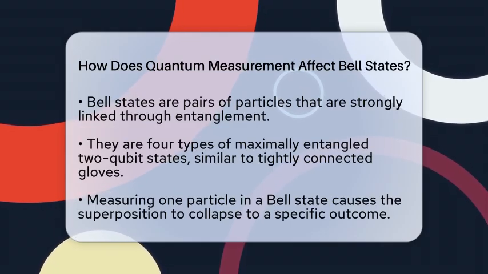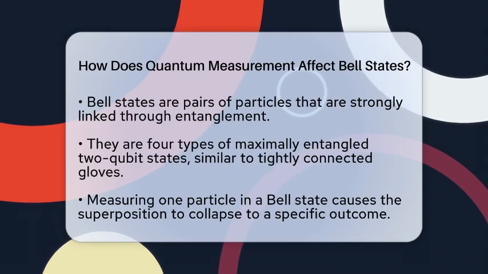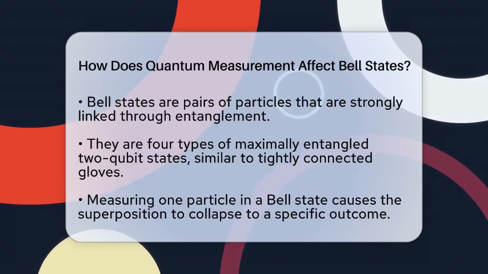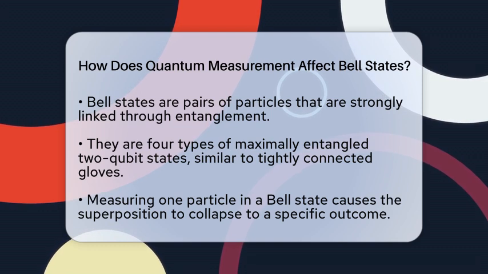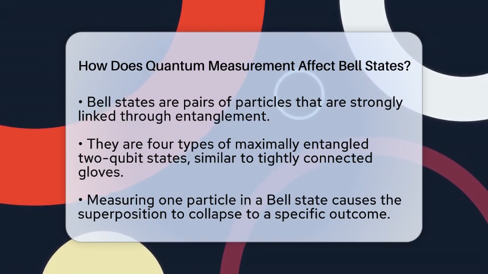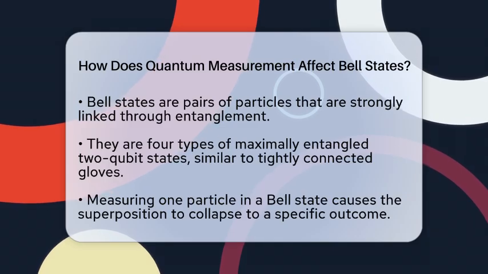Bell states are special pairs of particles that are deeply connected through a property called entanglement. When you measure one of these particles, it's like opening a surprise box that instantly determines what the other contains. But what exactly happens when you perform a measurement on these states? That's what we're here to explore.